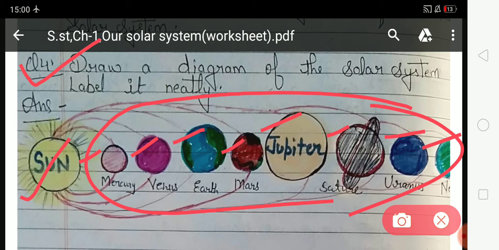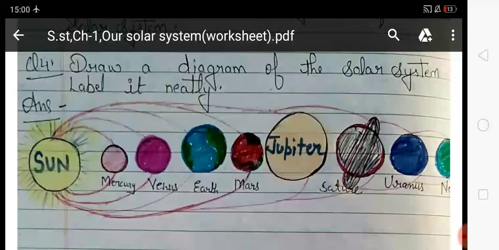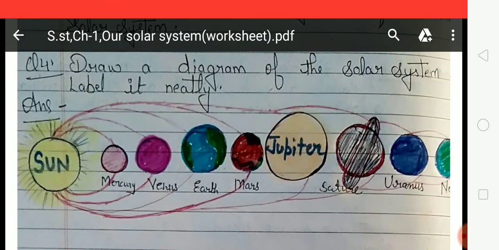So students, you have to draw the diagram in this way, color it and label it neatly. So students, you have to write exercises 4 and 5 in your CW copy. This is your today's homework.